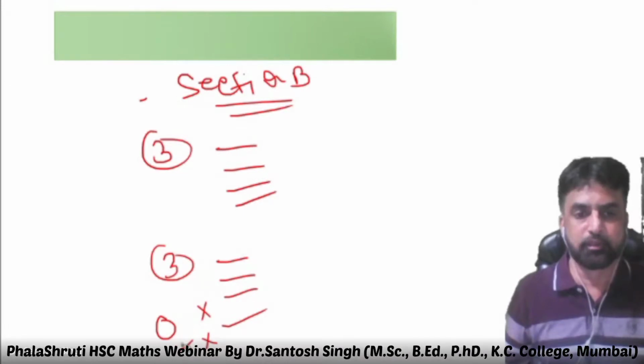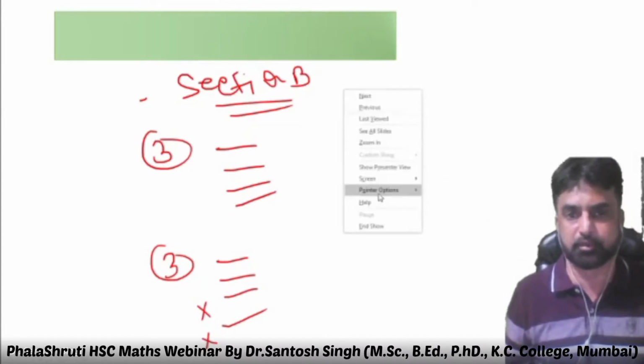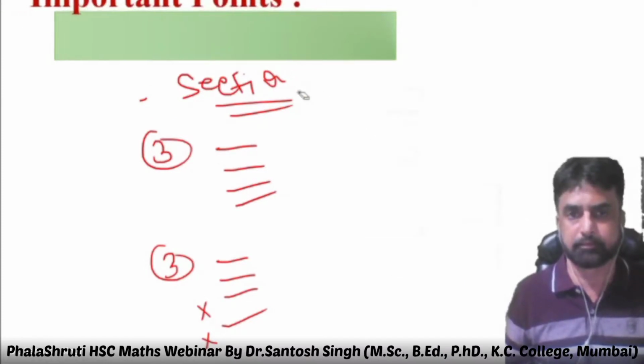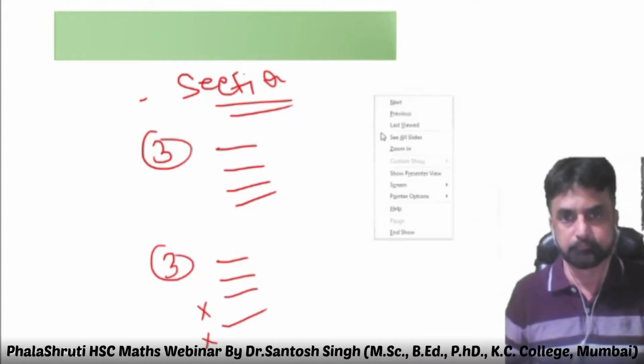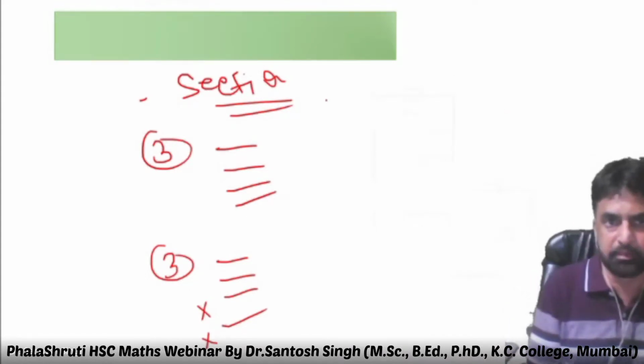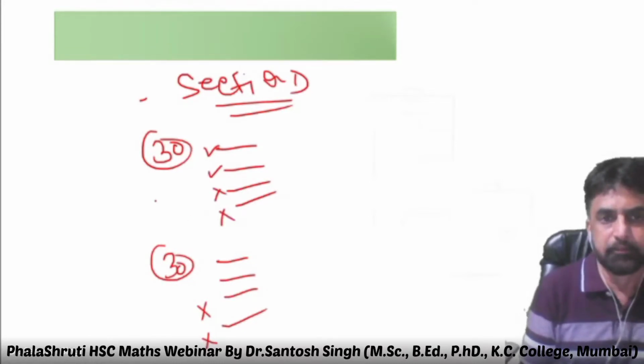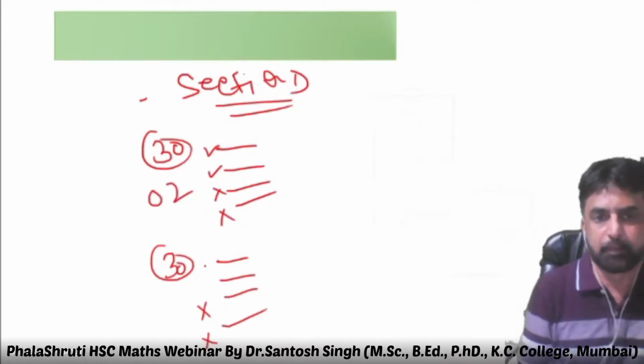Suppose this is section D I am talking about, in case, just 1 minute ma'am, I'll take a few more minutes. Suppose I am taking question number 30. Here I saw 2 lines correct, so I gave 2, and here only one line is correct, 1 mark.